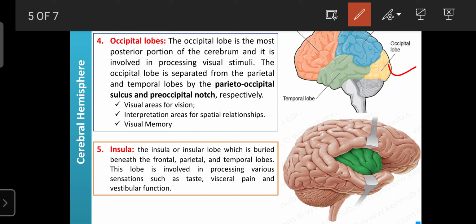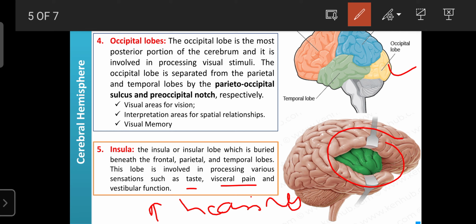The next part of the cerebral hemisphere is known as the insula, also known as the insular lobe, which is present beneath the frontal lobe, parietal lobe and temporal lobe. This lobe is involved in the regulation of taste, visceral pain and vestibular functions. Vestibular function is once again related to hearing; hearing is one of the major functions of the vestibular system.